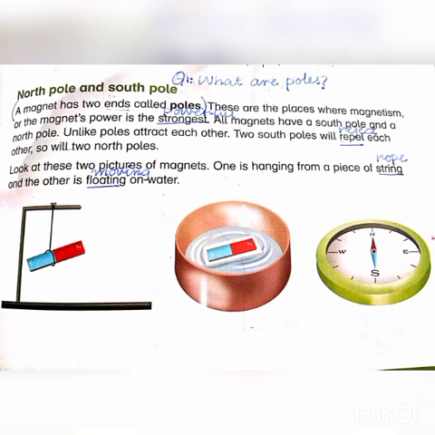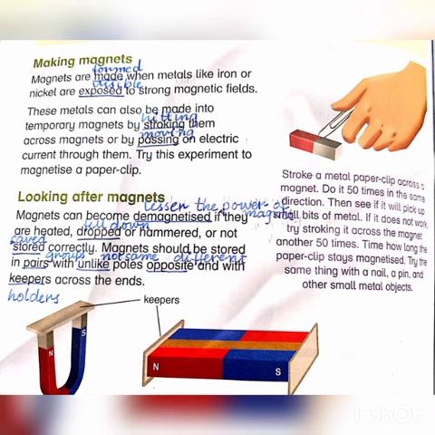Look at these two pictures of a magnet. One is hanging from a piece of string, means rope, and the other is floating on water. Floating means moving. They are both freely suspended. Suspended means hanged. If we gave them a gentle push, gentle means soft, they would move. However, when they stop moving, they will be in line with the compass. They will be pointing in the north south direction.